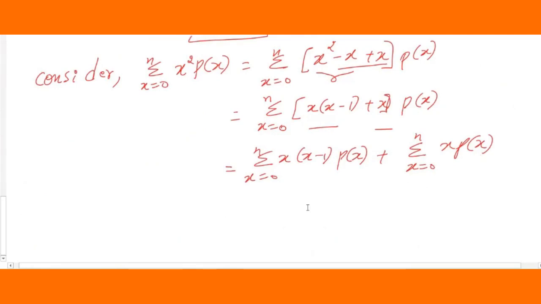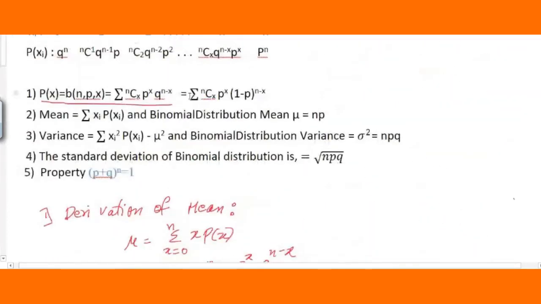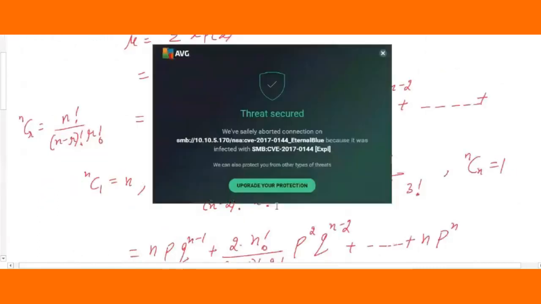Now substitute the values. I think you have solved these values. Now you can see this is again summation x from 0 to n of x minus 1, and we just simplified this. Now you can see it is p of x. P of x is the probability of binomial distribution, students. For binomial distribution, you have to remember this formula, very very important: summation of nCx p raised to x q raised to n minus x. Just substitute the value, students.